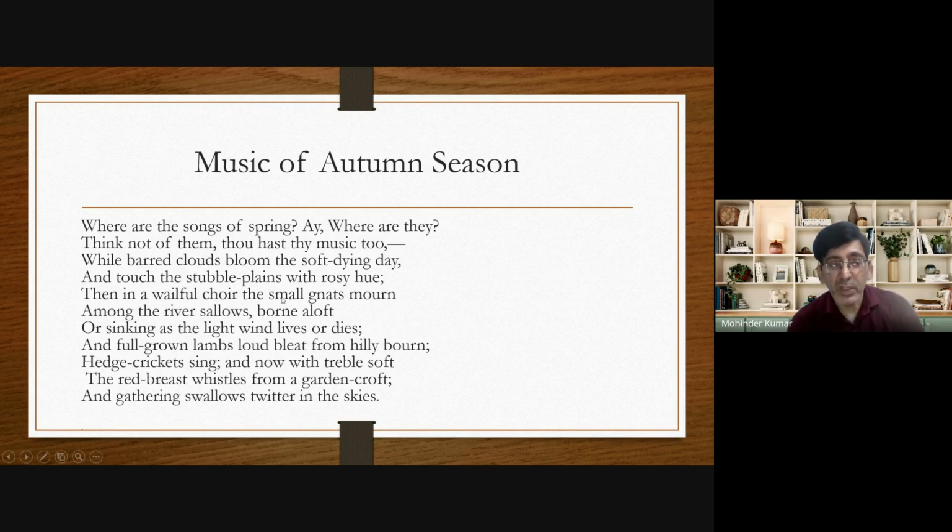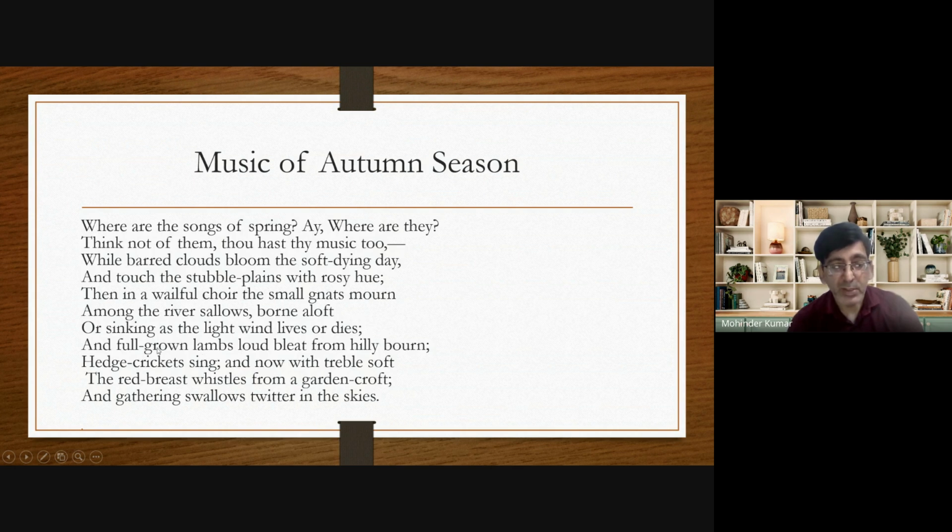So he says that during the autumn season, the sad music of the small gnats can be heard. They are producing their sad music near the rivers, and sometimes their music becomes high, sometimes it becomes low. How? With the wind advancing and withdrawing. With the coming wind, it becomes high, and when the wind becomes light, the music also becomes light.